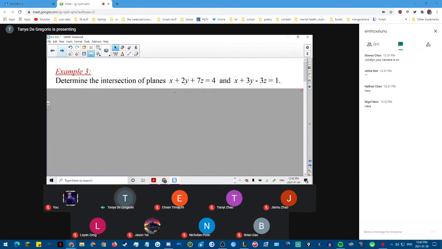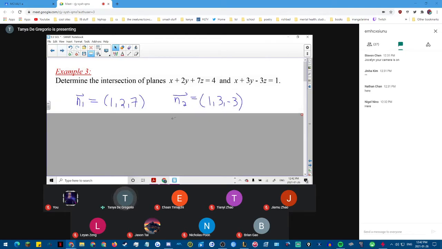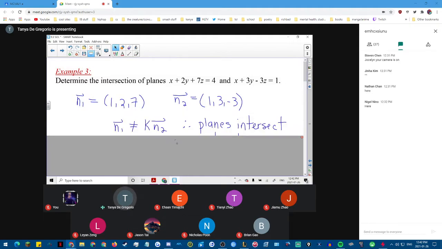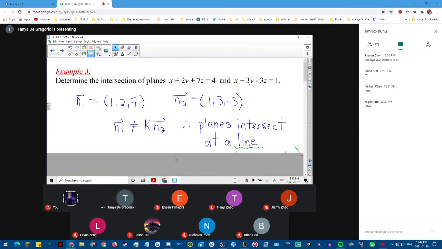Example 3. Determine the intersection of these two planes. Again, Cartesian equations, two planes. So now I have to take a look at the normals, just like we did in the last two cases. I've got 1, 2, 7 and 1, 3, -3. No chance that these are parallel or coincident, right? We don't have the same normals. And so therefore, we know that they have to intersect at a line.